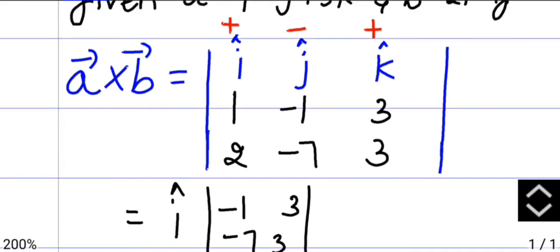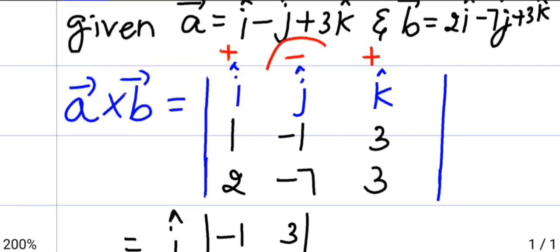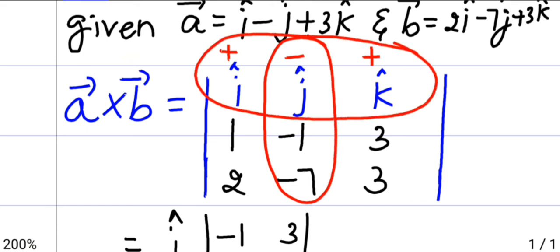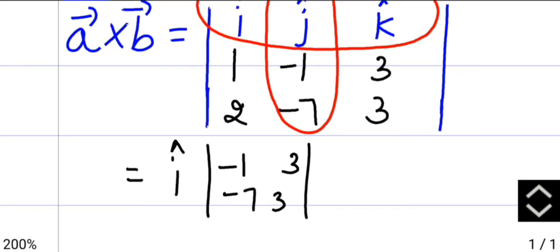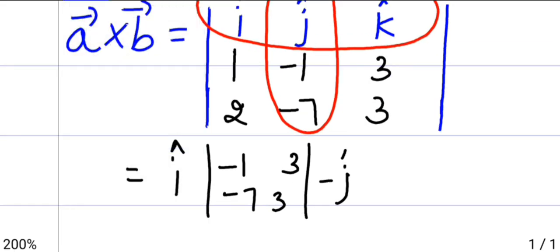Then second, moving on with j, that row and the column should be left. So you get minus j cap (1, 3, 2, 3).